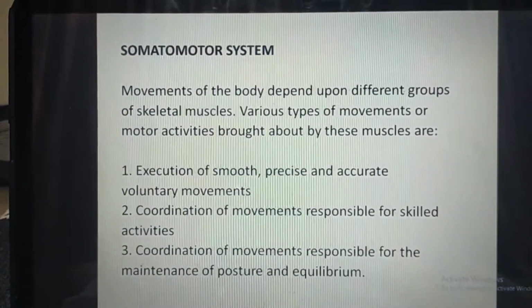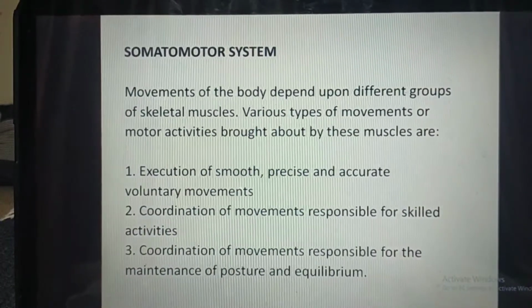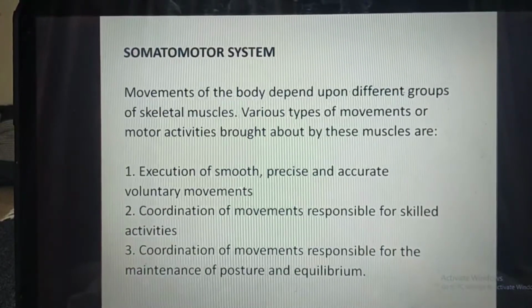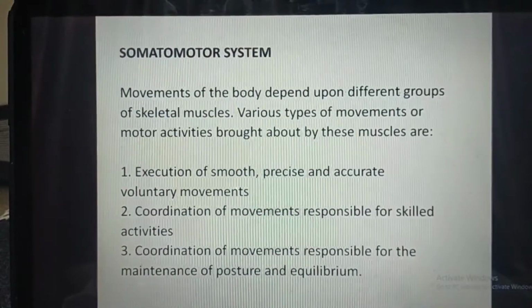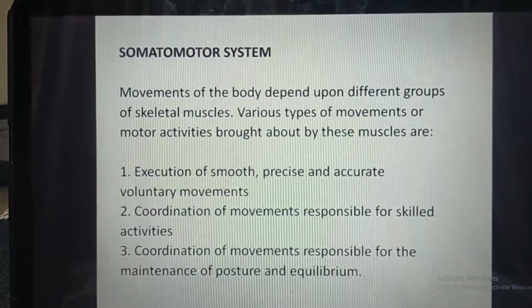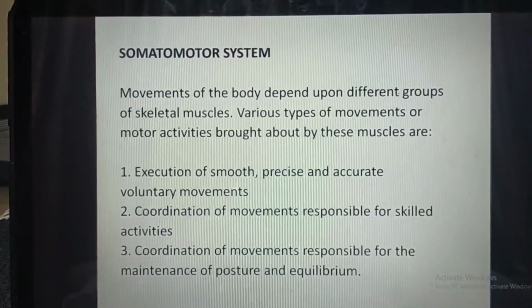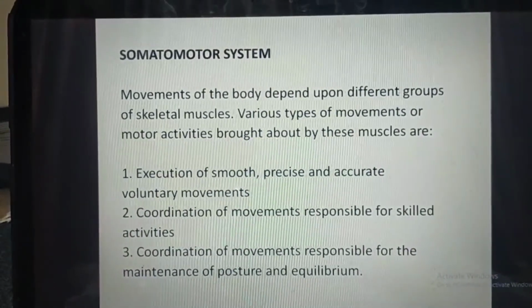Somatomotor system. Movement of the body depends upon the different groups of skeletal muscles. Various types of movements or motor activities brought about by these muscles are: first, execution of smooth, precise, and accurate voluntary movements; coordination of the movements responsible for skilled activities; and coordination of the movements responsible for the maintenance of posture and equilibrium.